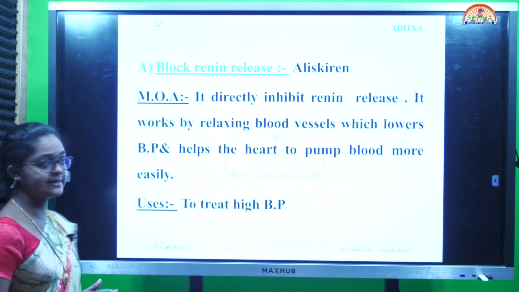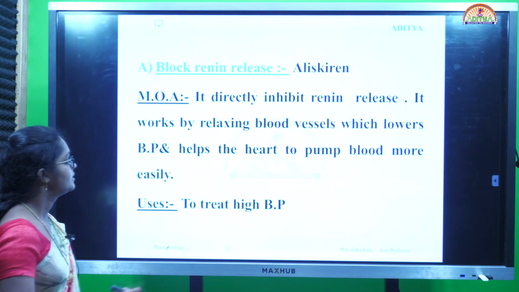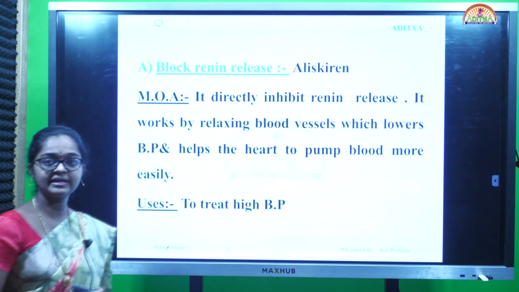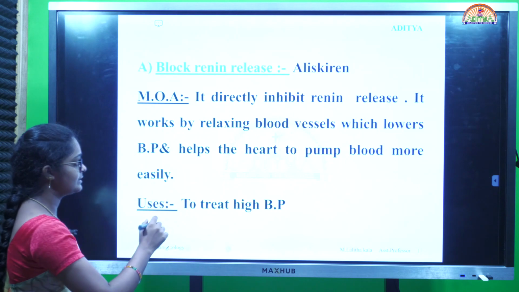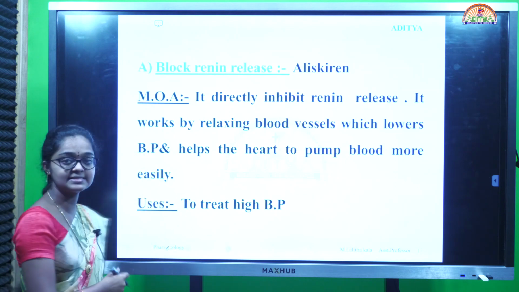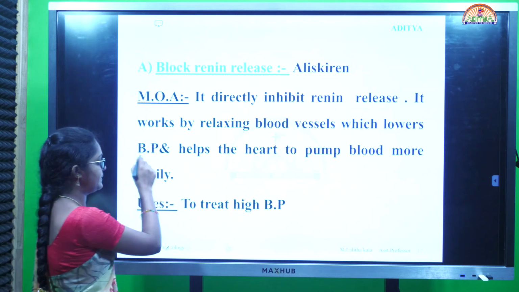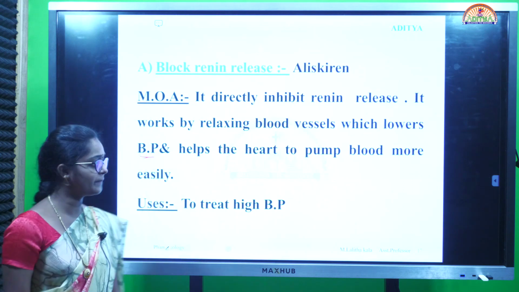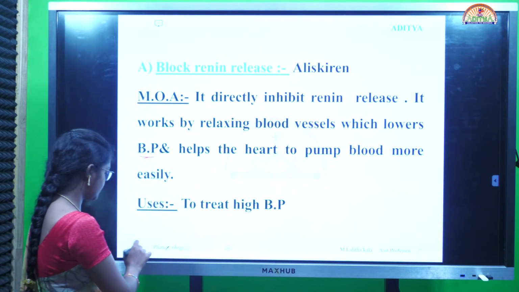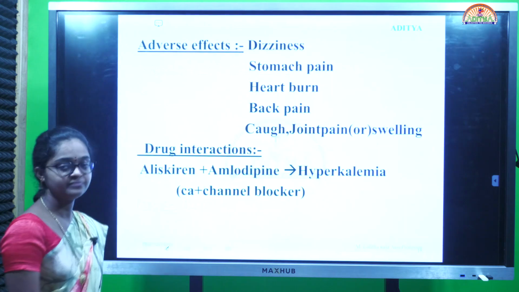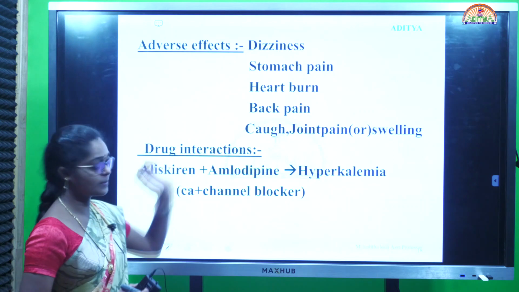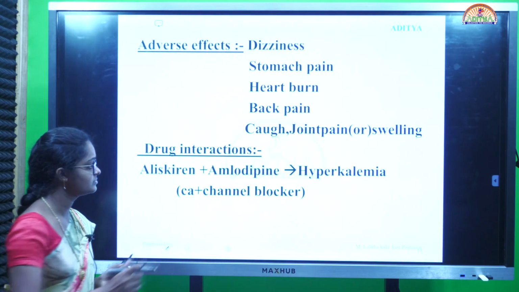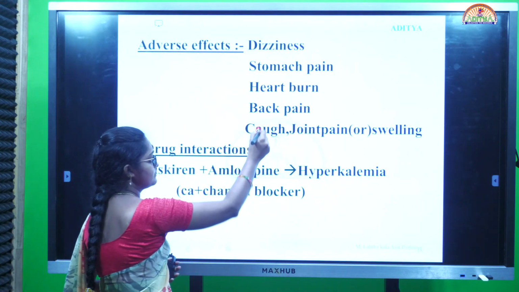Next, blocked renin release. That means, an example for renin blockers is aliskiren. It directly inhibits the renin release. It works by relaxing the blood vessels, which lowers the BP and helps the heart to pump blood more easily. Use it to treat high blood pressure. Adverse effects include dizziness, heartburn, stomach pain, back pain, cough, joint pain and swelling.